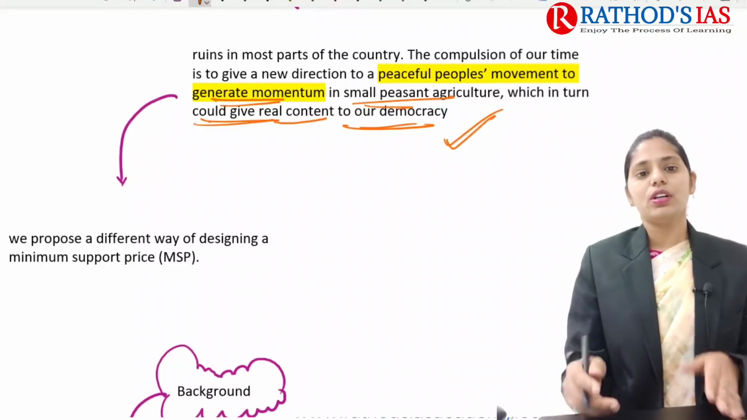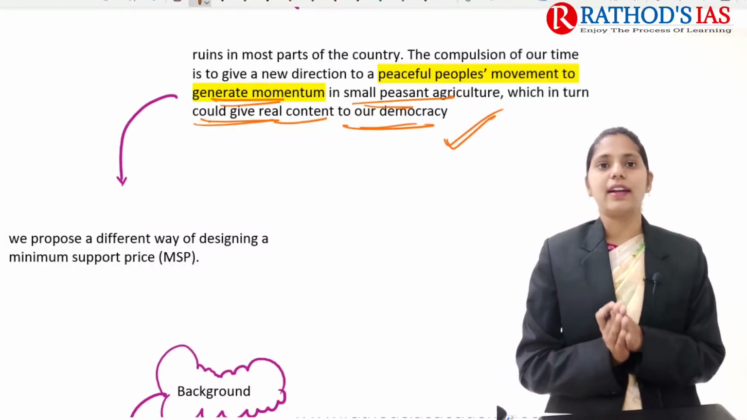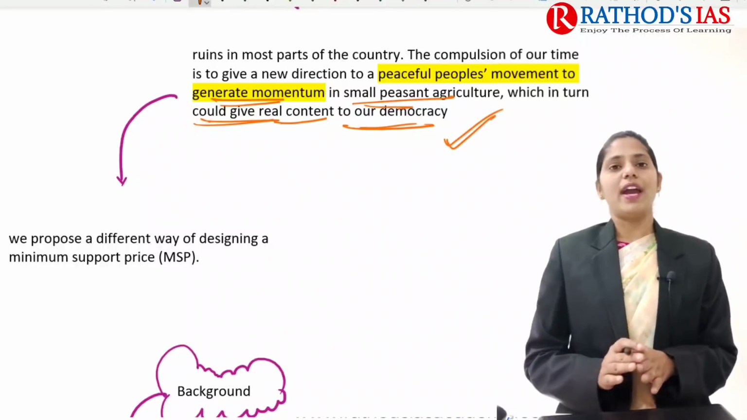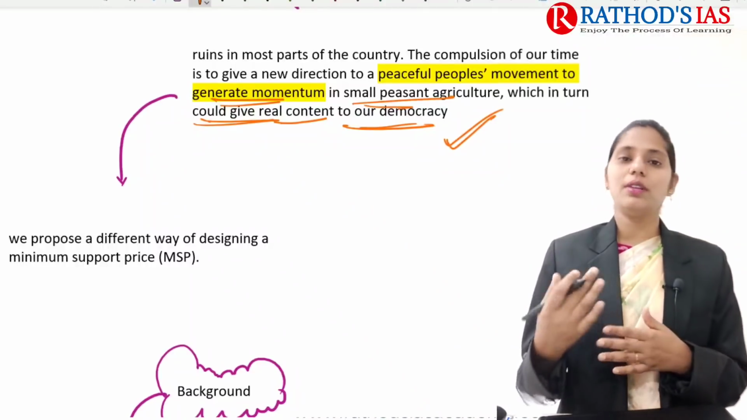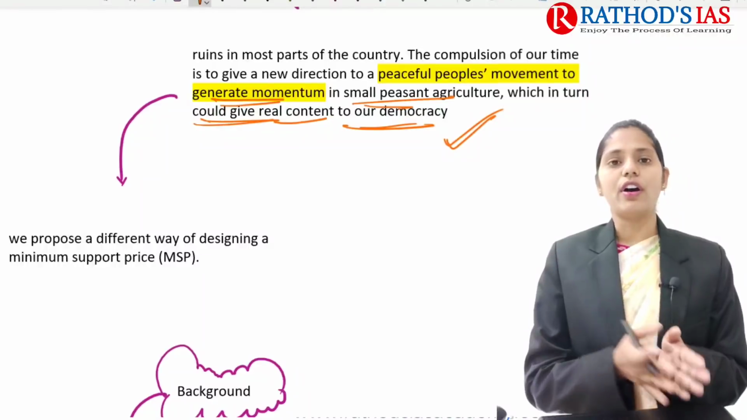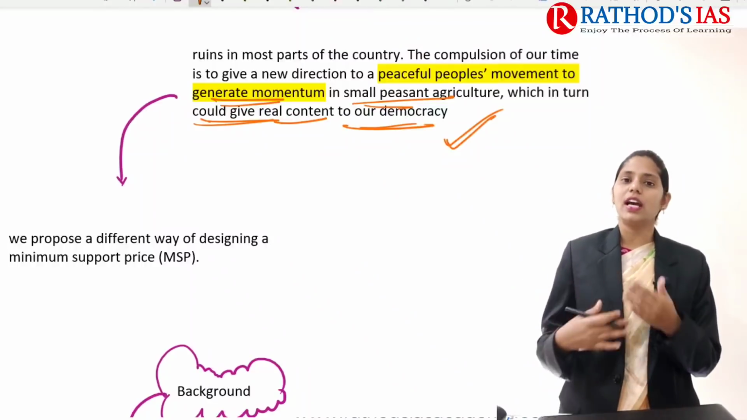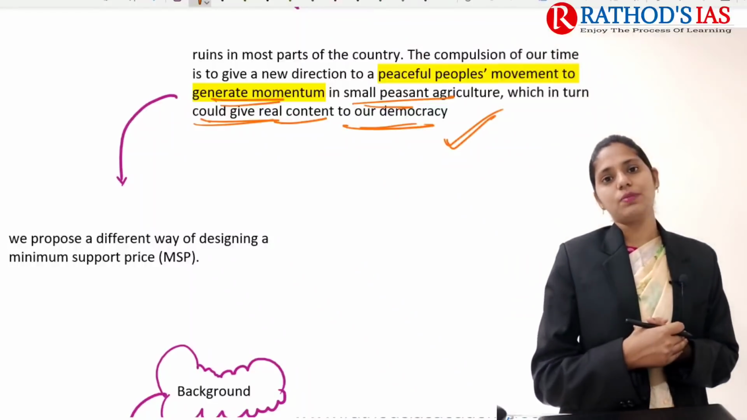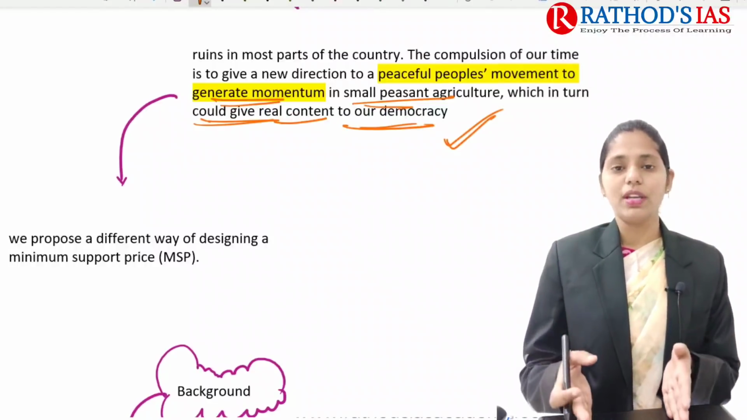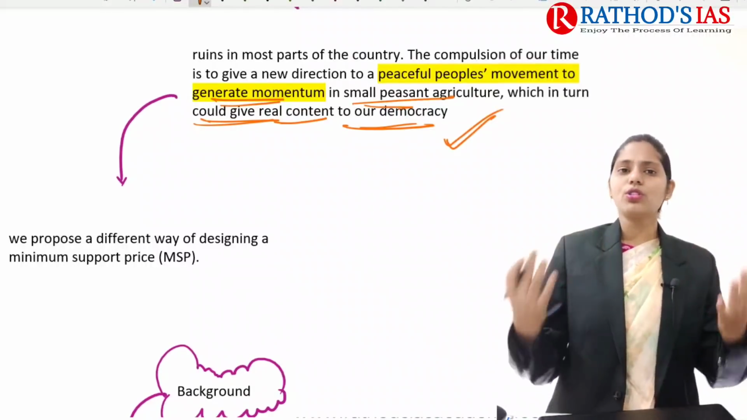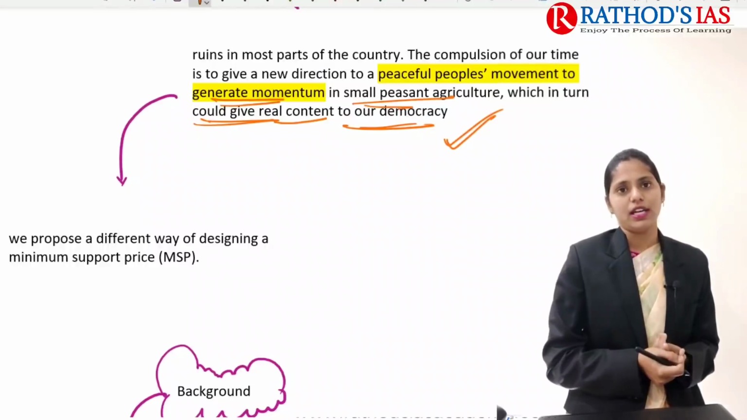Okay, so whenever we are mainly transforming Indian agriculture, it will be helpful for the real content of our democracy. Why? Because more than 50 to 60% of the economy of our country mainly depends upon agriculture. Because of this, India's economy is called a primary economy, and it is also called an agrarian economy, because most of our economy mainly depends upon agriculture.